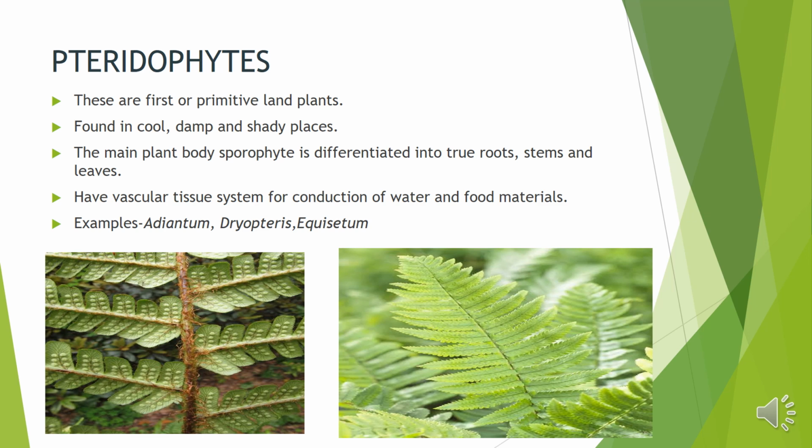Okay, in bryophytes, gametophyte and sporophyte were there. Sporophyte contains spores. Okay, and here the sporophyte is totally differentiated into roots, stems and leaves, and it has xylem and phloem for the conduction of water, minerals and food materials. Examples of pteridophytes are Adiantum, Dryopteris and Equisetum. The picture which is shown here is of Dryopteris.